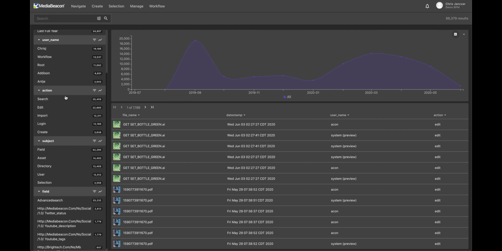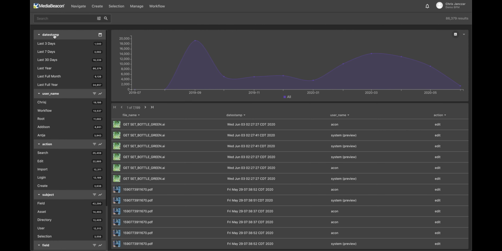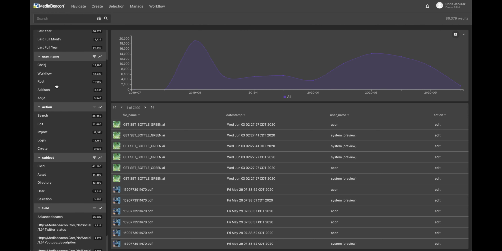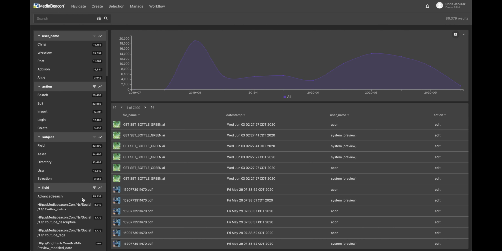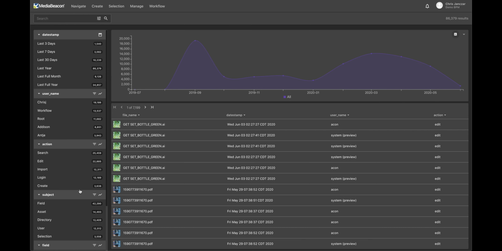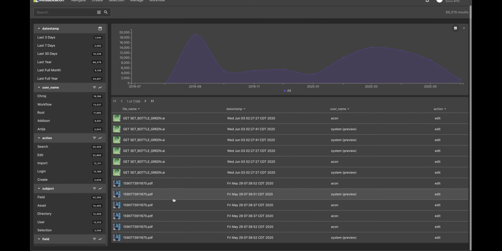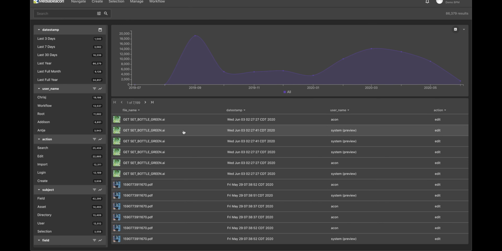Over here, you can add to these filters, but by default, you're going to have the date stamp. So, are you looking for data in the past 30 days, the last 3 days, or the last year, or all the data you have? Then you have username, action, subject, and field. And you may not use all of these depending on what you want to get out of the system. So let me explain what you see here.